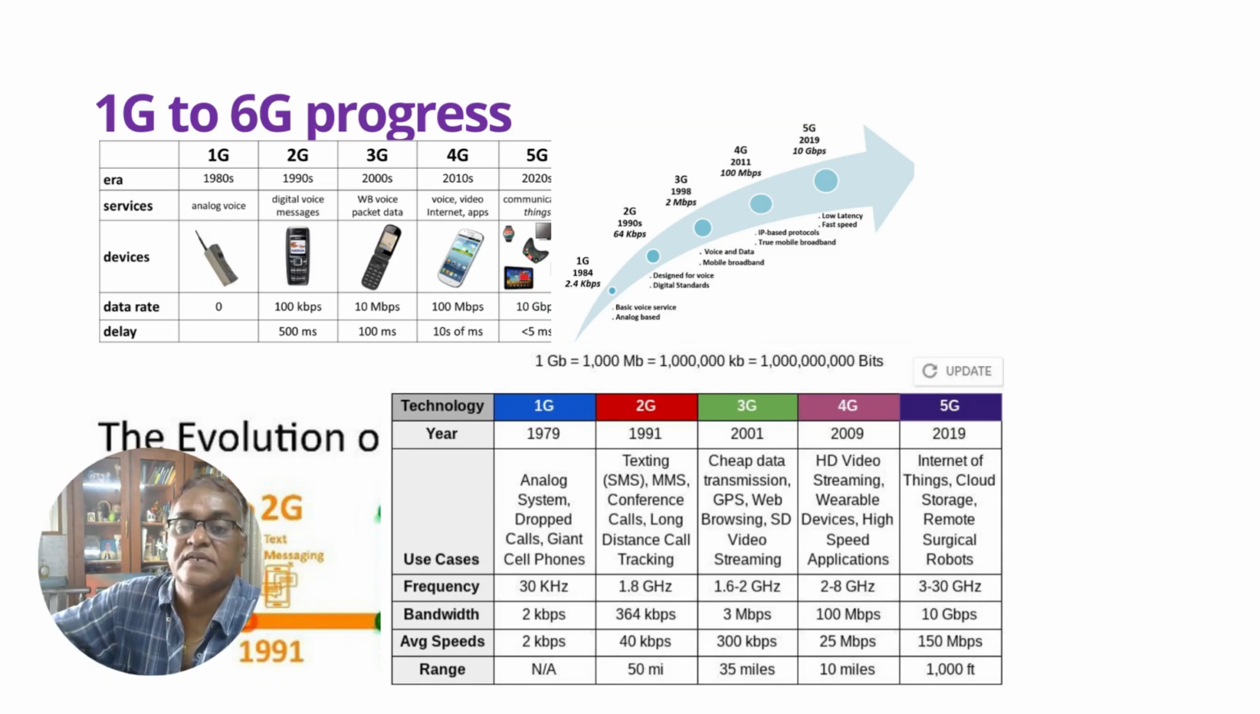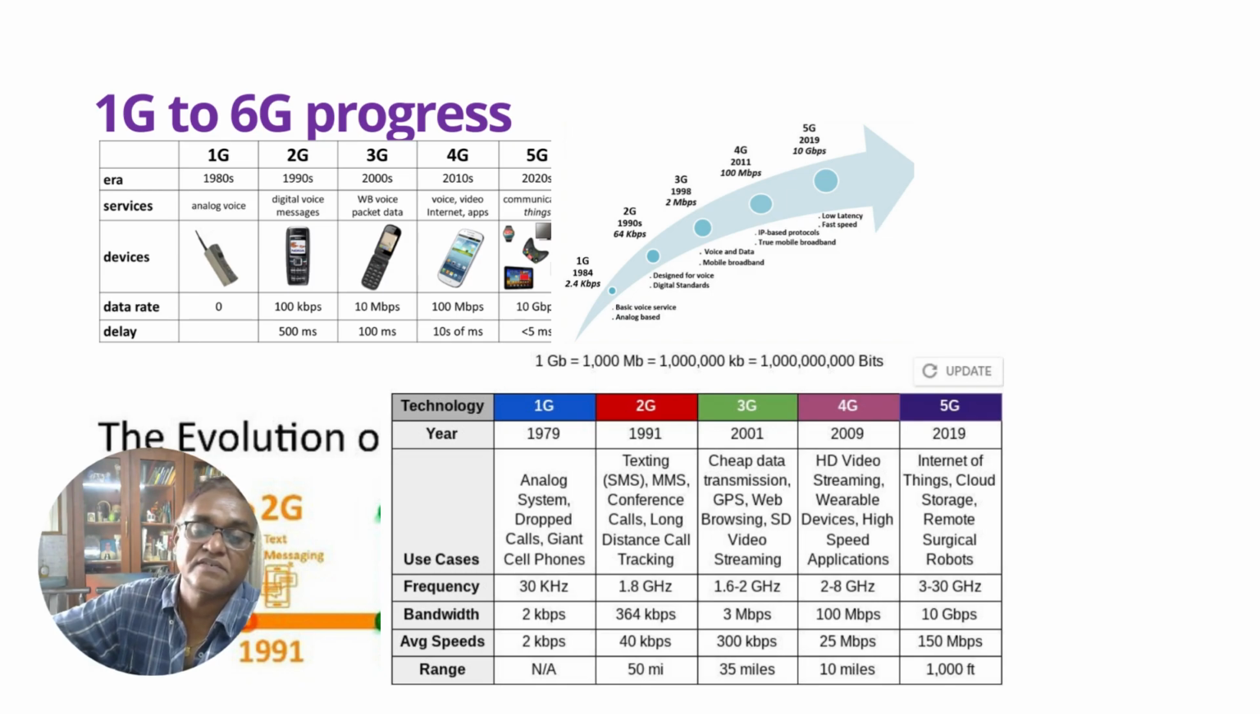Whereas when it came to 2G in the 1990s, data speeds of up to 100 kilobits per second were obtained, and it went towards 10 Gbps in 5G technology data rate. The frequency, as we discussed earlier, started from 3 kilohertz in 1G, and now it is operating around 30 gigahertz in 5G technology.